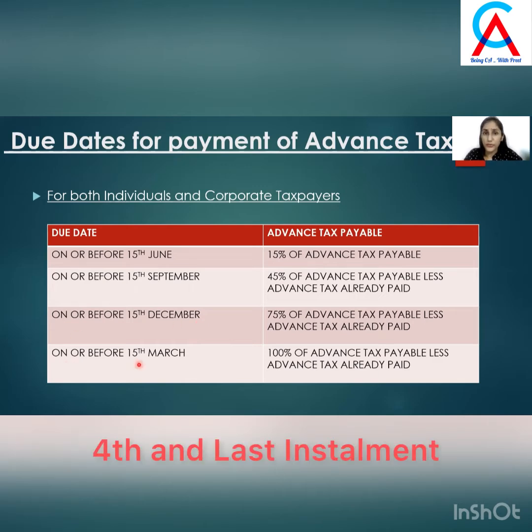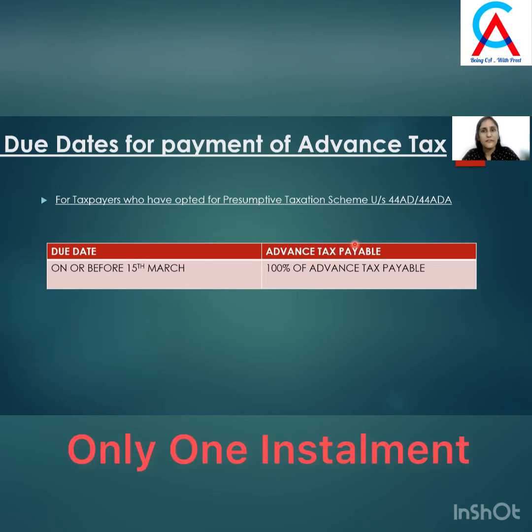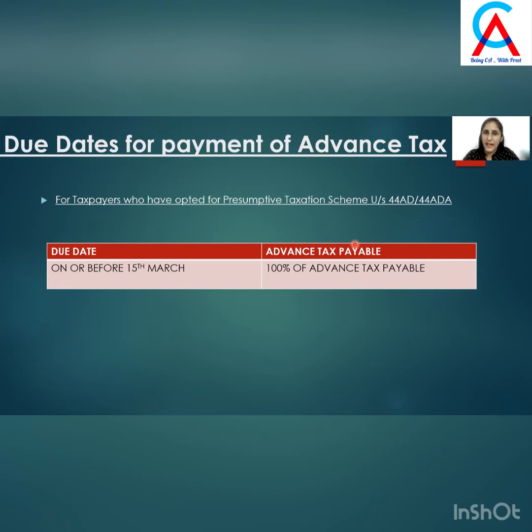Last installment, that is the fourth installment, is to be paid on or before 15th March. Till 15th March, 100% of advance tax has to be paid by the taxpayer. Now for taxpayers who have opted for presumptive taxation scheme under Section 44AD and 44ADA, the due date will be on or before 15th March. That means those taxpayers have to pay only one installment of advance tax, that is 100% of advance tax has to be paid till 15th March. They can also make payment till 31st March. That is also alright in their case.